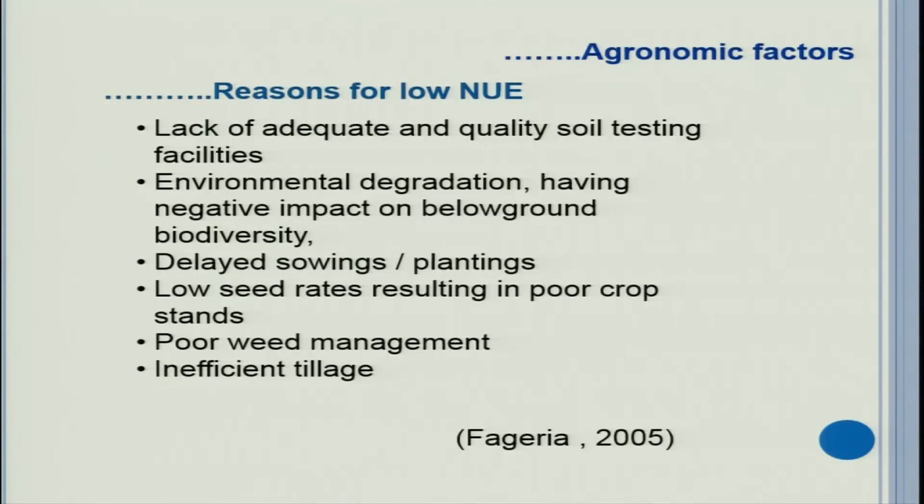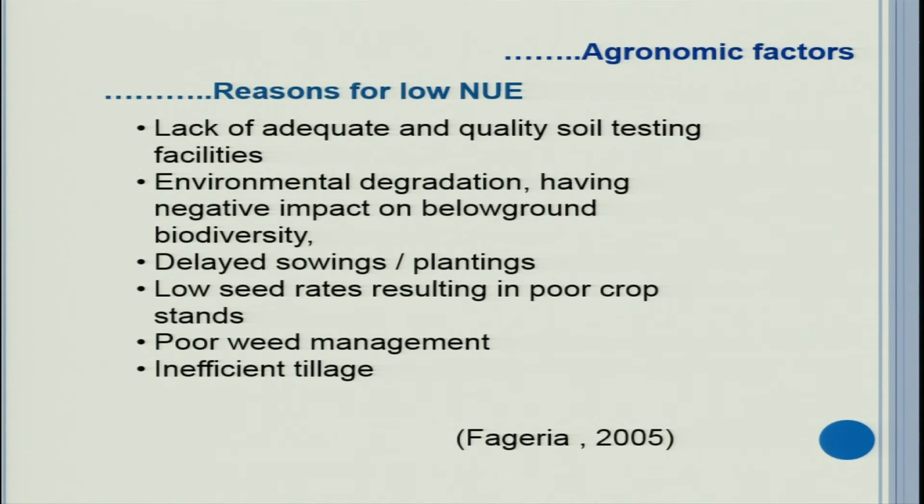And low seed rate. You have done everything fine, fertilizer application is good, irrigation is good, but you could not use the optimum seed rate. Either you used excess seed rate or low seed rate, because there is close interaction between plant population and rates of fertilizer application. So we need to have some ideal or optimum population to get maximum nutrient use efficiency.